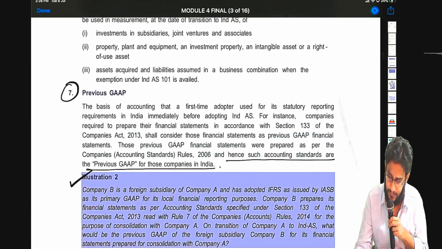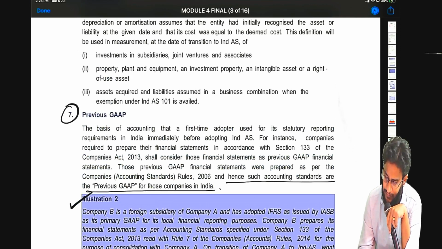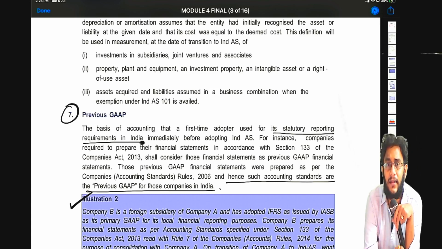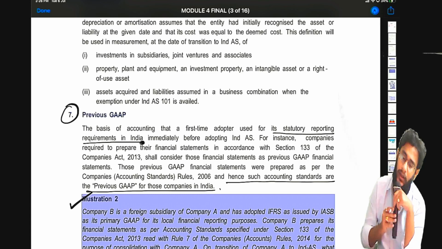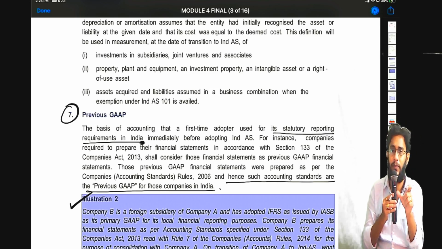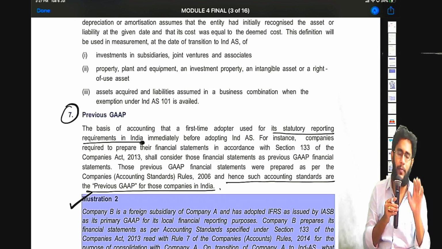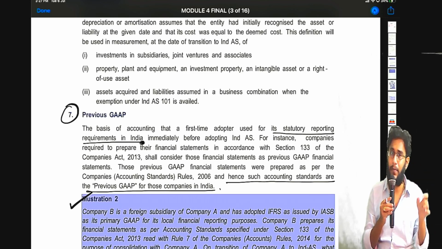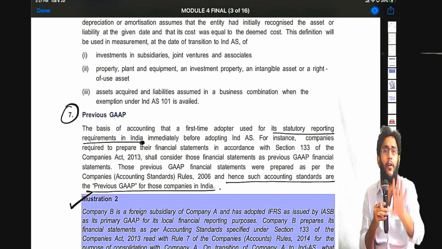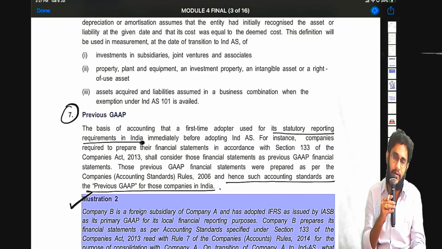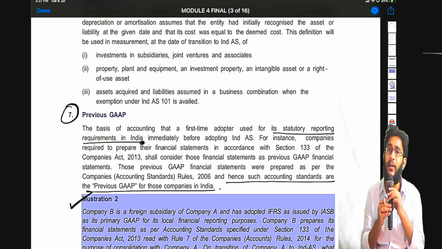Okay, there is a hint in this. Look at this. The basis of accounting that a first time adopter used for its statutory reporting requirements in India. In India, which accounting principles the company followed before they migrated to Ind AS? That accounting principles will become previous GAAP. Company B on its own was following IFRS, but Company B in India was not following IFRS. In India, Company B financial statements were always translated into accounting standards. So AS only will become the previous GAAP for Company B.